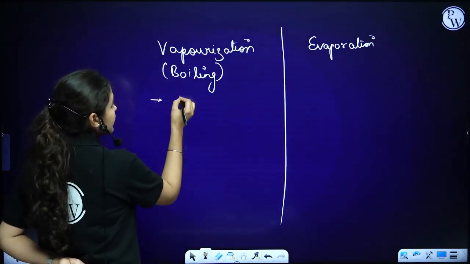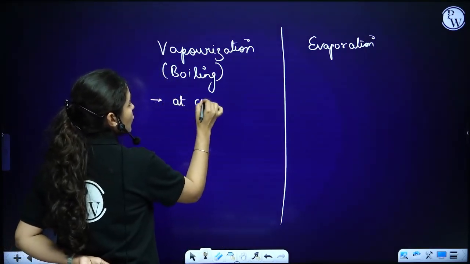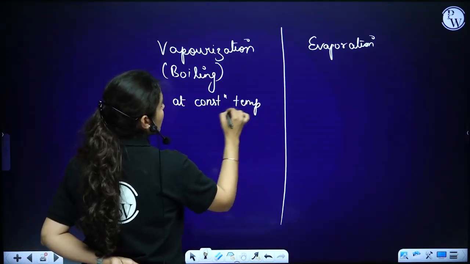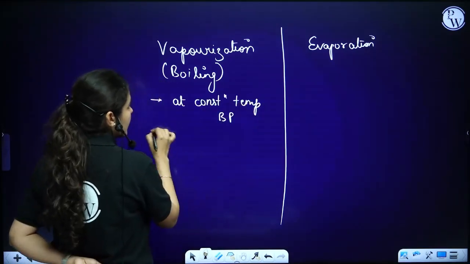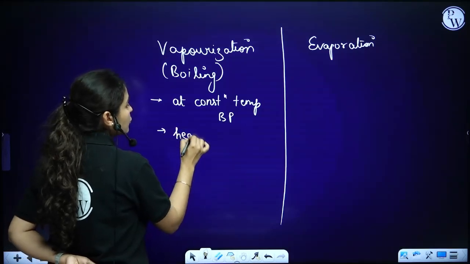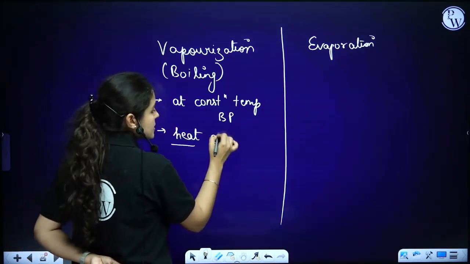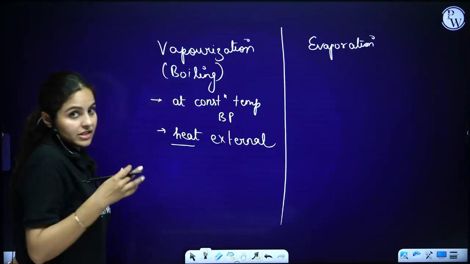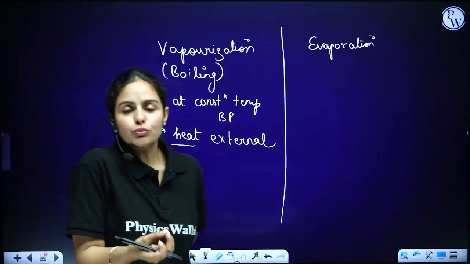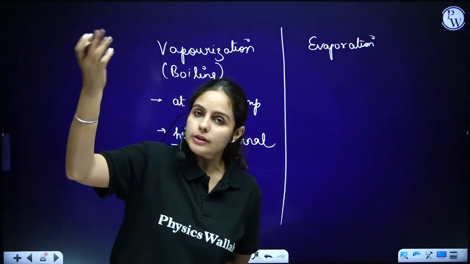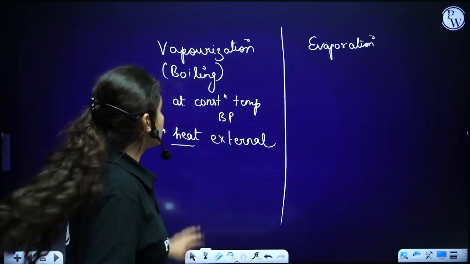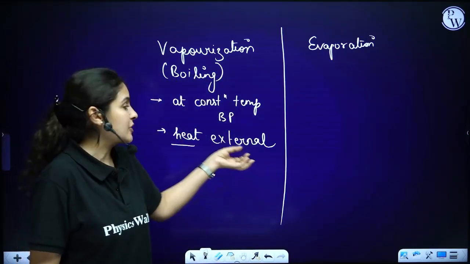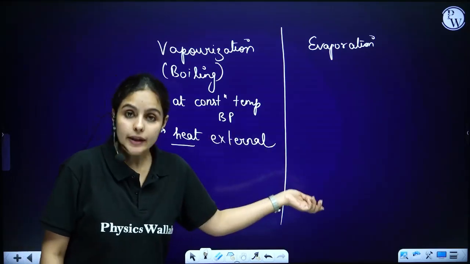Vaporization or boiling takes place at a constant temperature, which we call the boiling point, right? For this, we have to provide some heat. External heat needs to be provided. Externally, we have to heat the system to make it boil and then convert it into a different state. So here we have to do something at a constant temperature. We have to provide external heat.